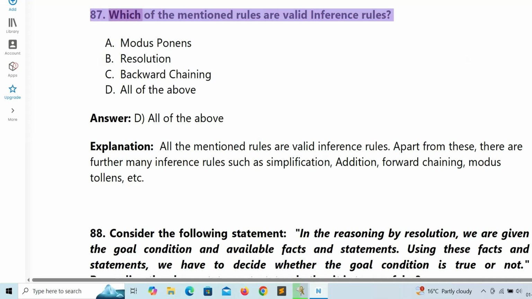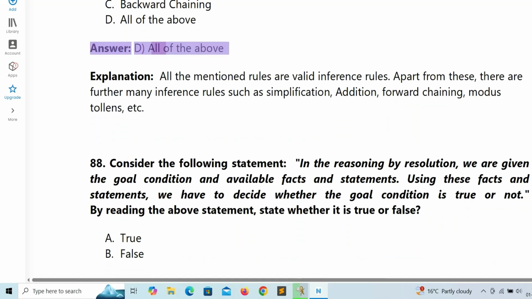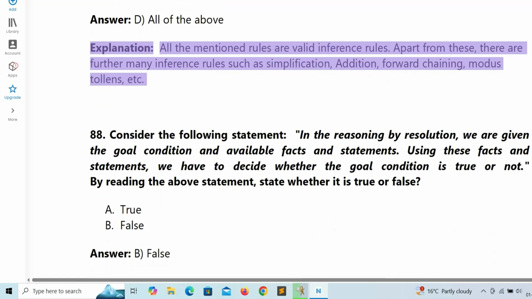87. Which of the mentioned rules are valid inference rules? A. Modus ponens. B. Resolution. C. Backward chaining. D. All of the above. Answer: D. All of the above. Explanation: all the mentioned rules are valid inference rules. Apart from these, there are many further inference rules such as simplification, addition, forward chaining, modus tollens, etc.